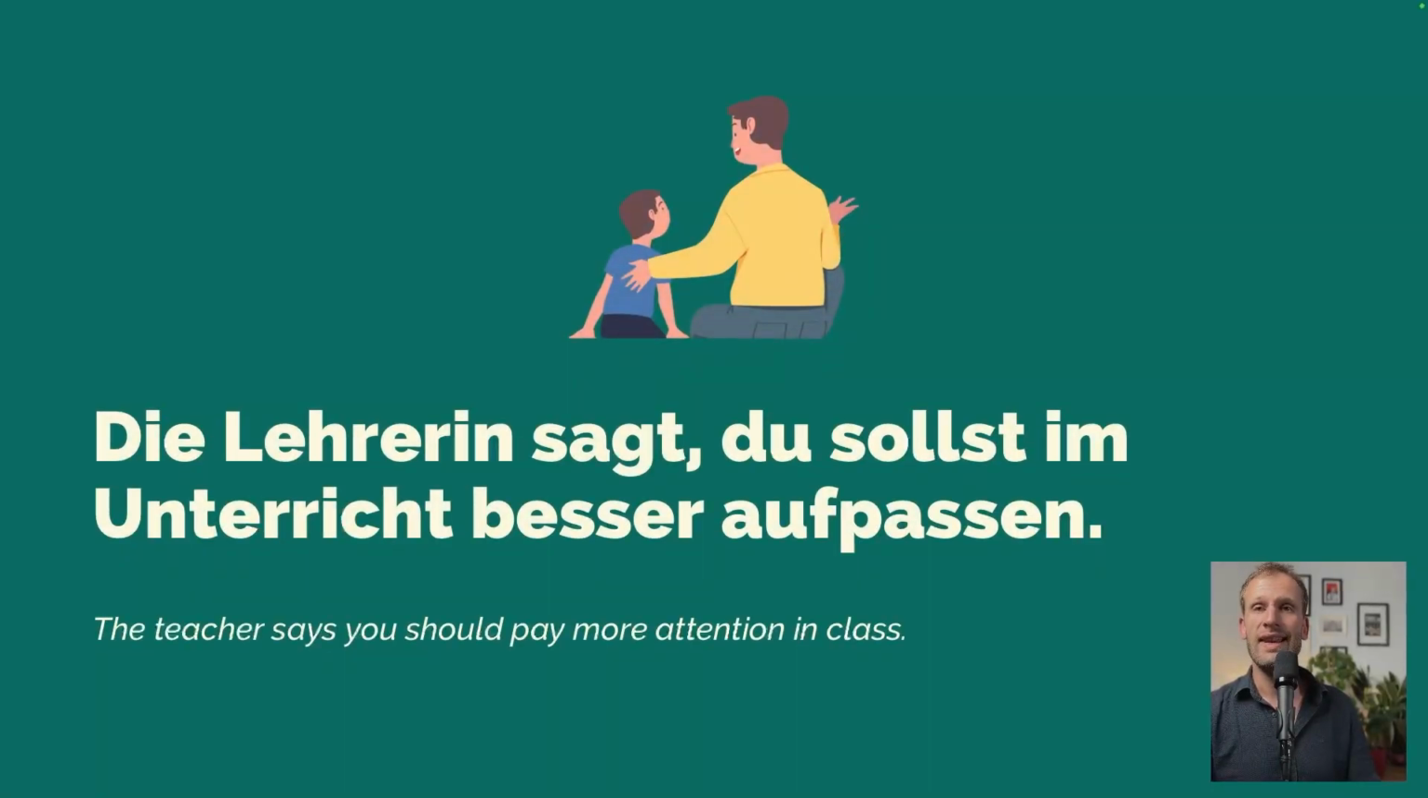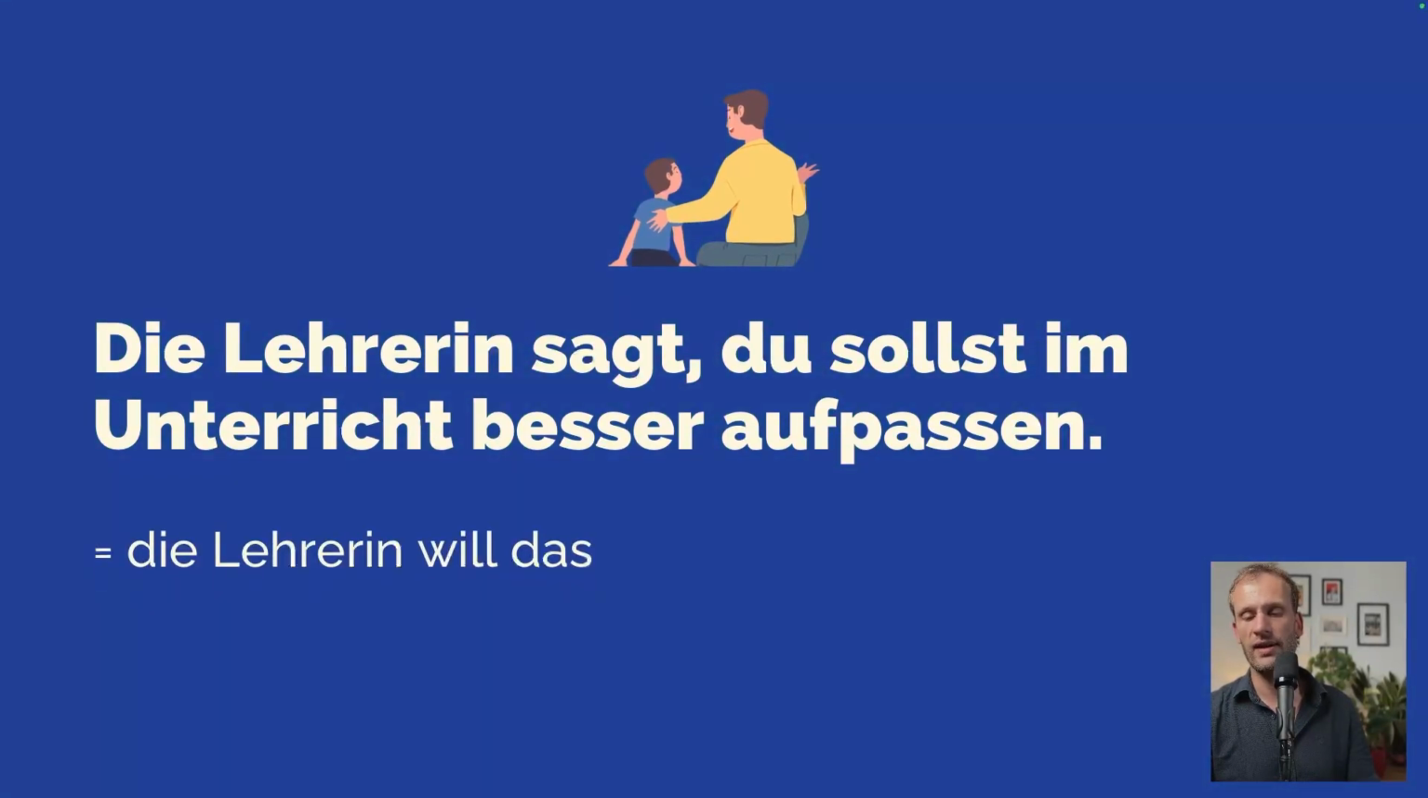Second example, die Lehrerin sagt, du sollst im Unterricht besser aufpassen. The teacher says, you should pay more attention in class. So here, it's the teacher who wants the kid to pay more attention. So the scenario here might be there is the father talking to the kid. And then this third person who gave the order must be either implied or maybe explicitly mentioned in the sentence. Like in this case, it's die Lehrerin, the female teacher.